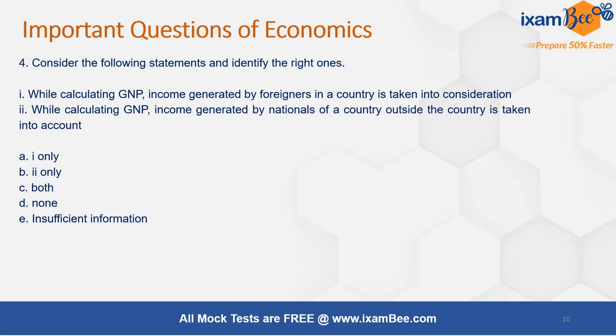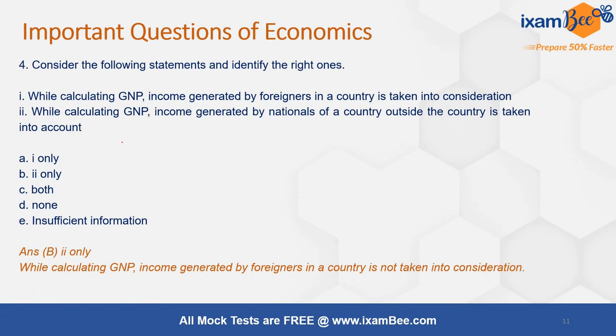The right answer is that the second statement is correct: GNP includes income generated by nationals of a country outside the country as well. However, it does not include income generated by foreigners in a country, because that income belongs to the economy to which these foreigners belong. Hence the right answer is B, 2 only.